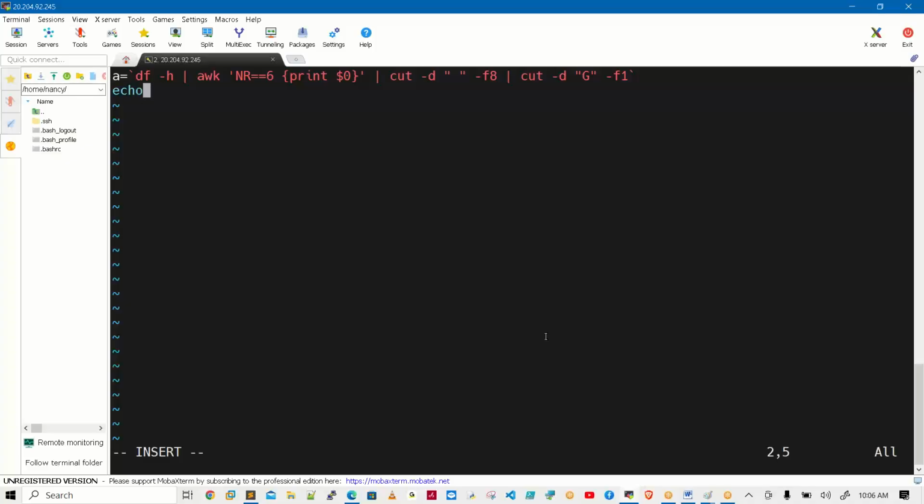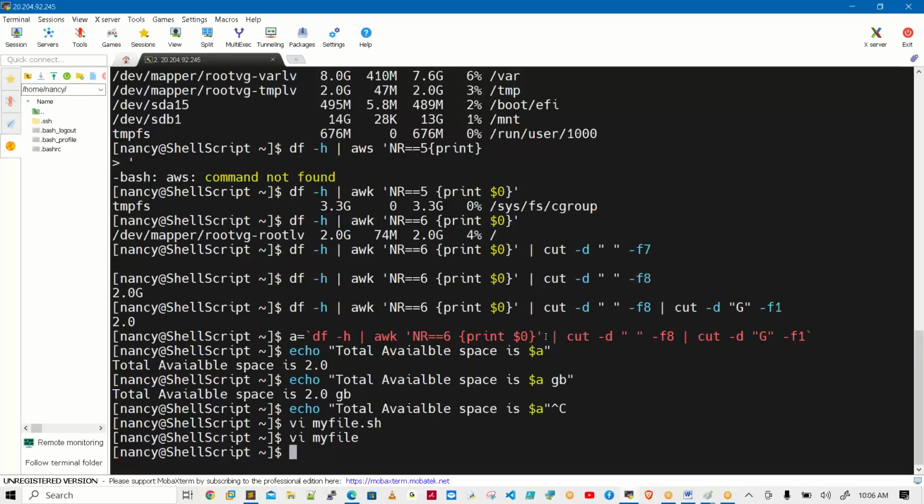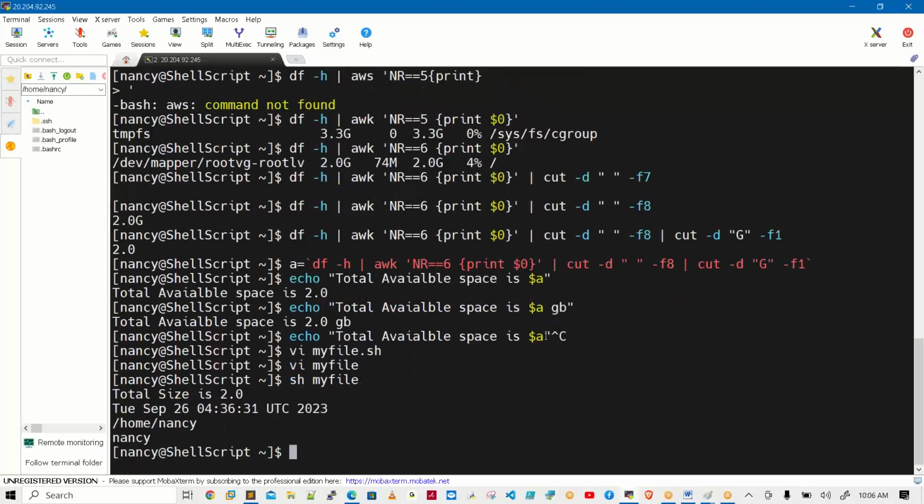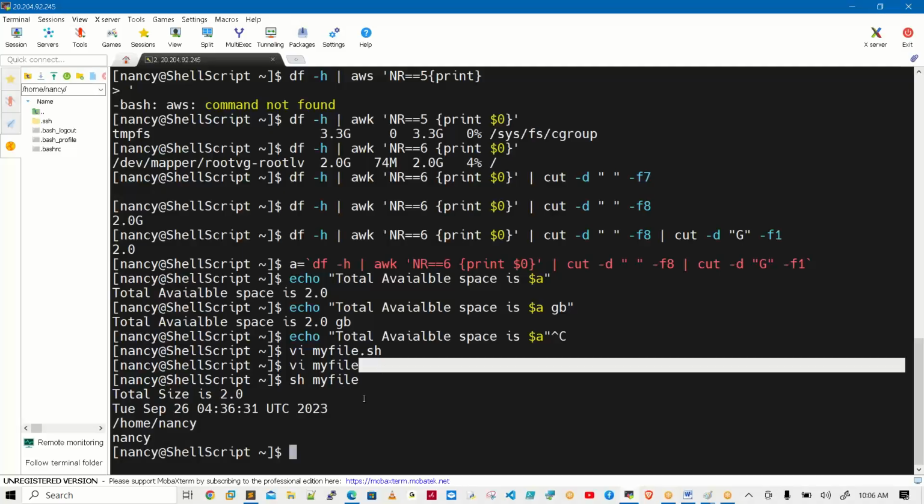Print or printf total size is $a. I'm writing some commands, even, you know, some commands like date, pwd, whoami. Just save and quit. If you don't know the vi editor, remember this point I'm explaining to you. If you know everything, how can we execute this one? See, if I run something with sh, which is my shell name, sh and my file name. See, extension is not mandatory.